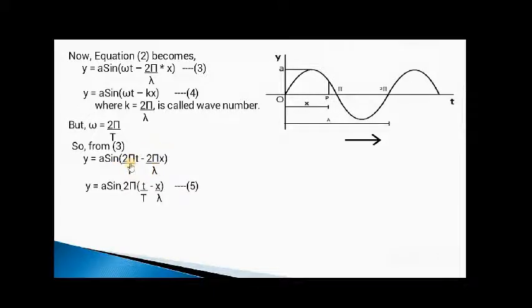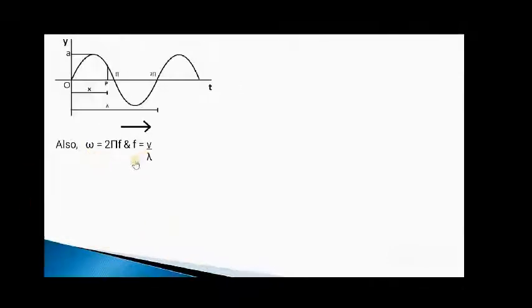Now this 2 pi is common in this equation. So we are going to write it like this: a sine 2 pi into t over T minus x by lambda. So that equation is also another form of progressive wave. Now in terms of frequency f, when we relate these two expressions, we can rewrite omega as 2 pi v by lambda.